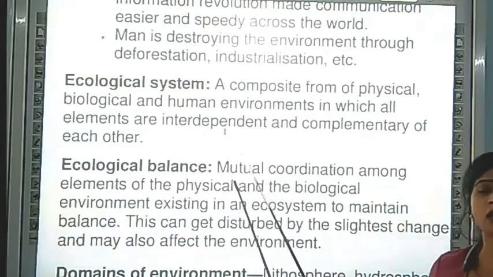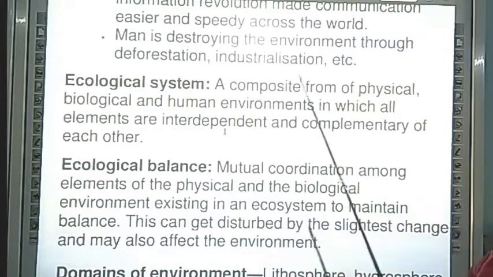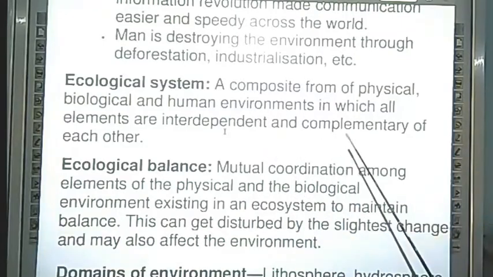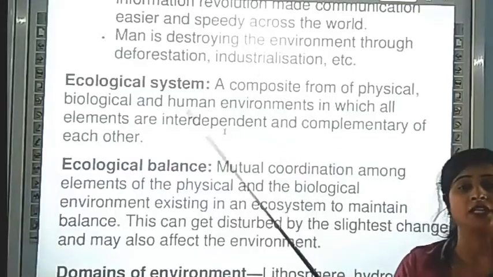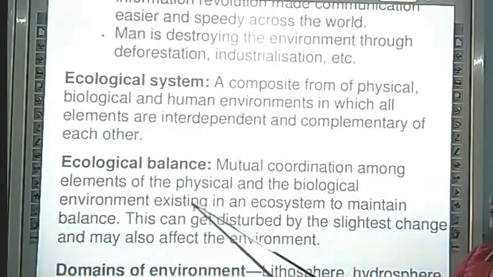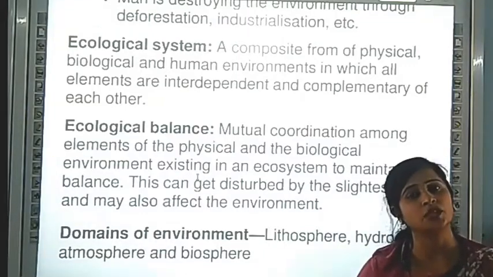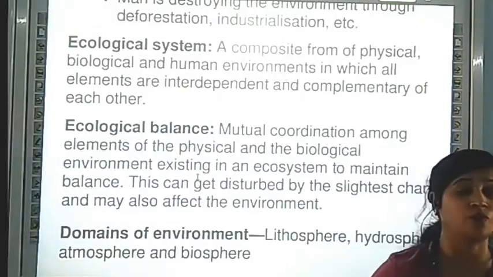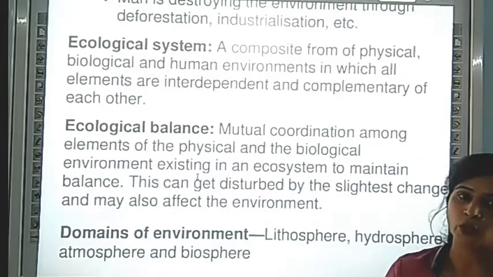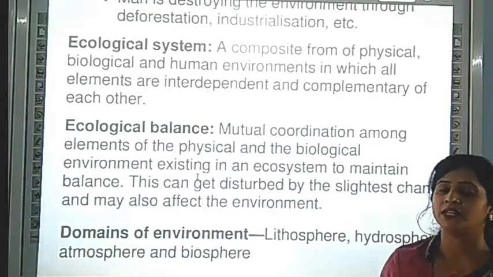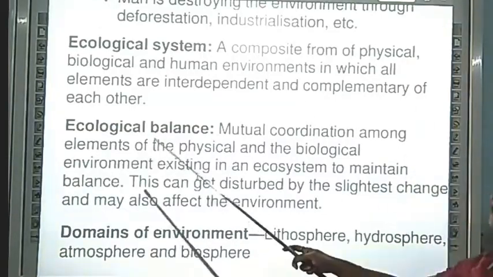they are all interdependent, meaning they depend on each other, and complementary to each other, meaning they complete each other. Without the natural environment, the man-made environment was not possible, and without man, the modification of the natural resources is not possible. So all the environments are connected to each other. They are dependent on each other.